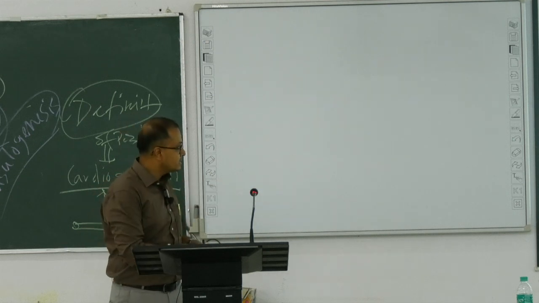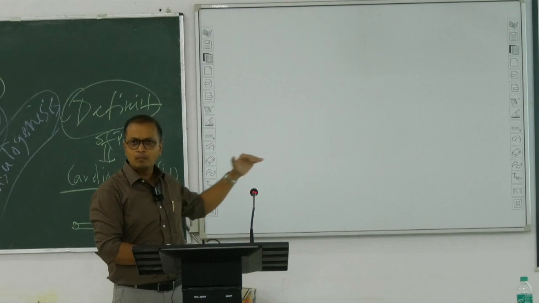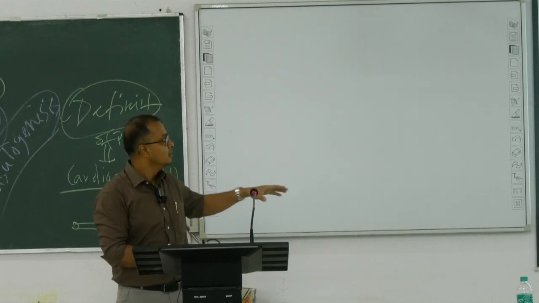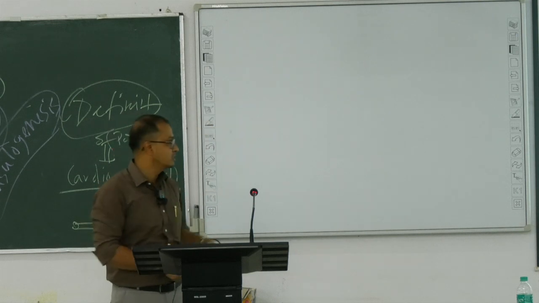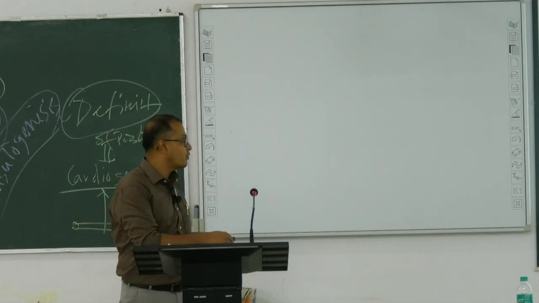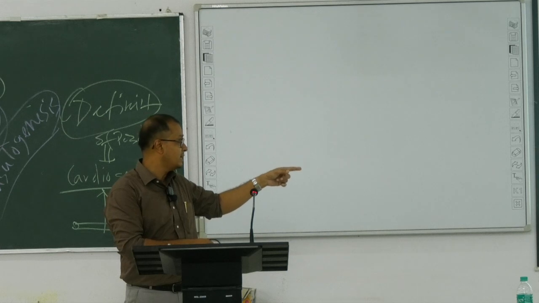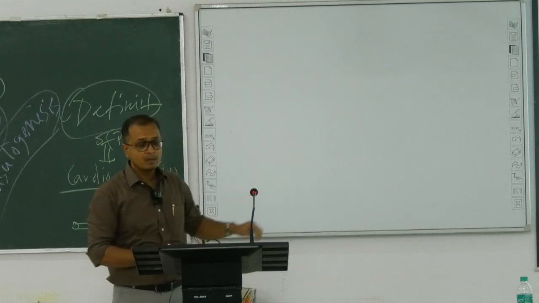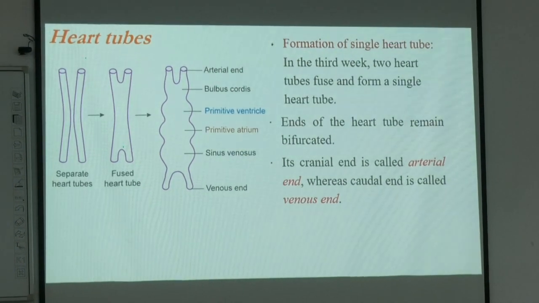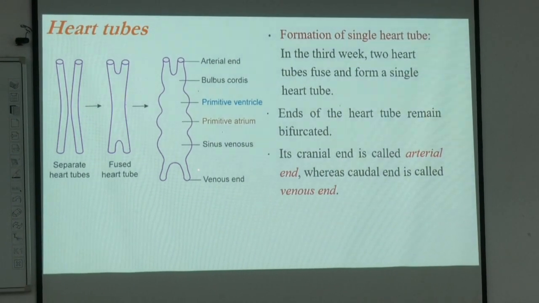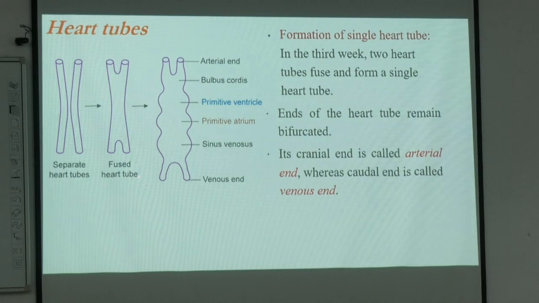Now this particular venous end, the coronary venous sinus, we will be elaborating in this session. This arterial end we will elaborate in subsequent sessions. So for this session, we will elaborate the fate of this venous end, which is the sinus venosus. If you move back a few days, this venous end was like this, sinus venosus and unfused venous ends.